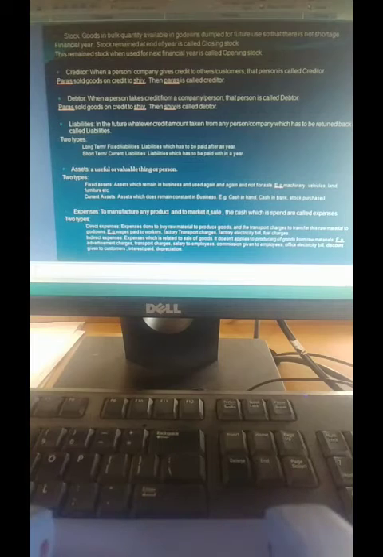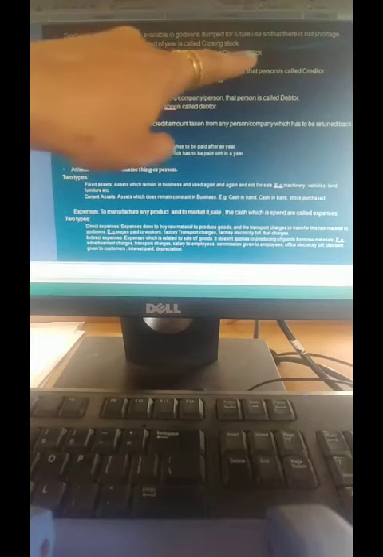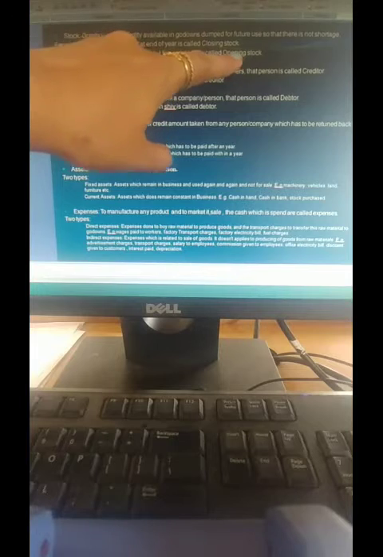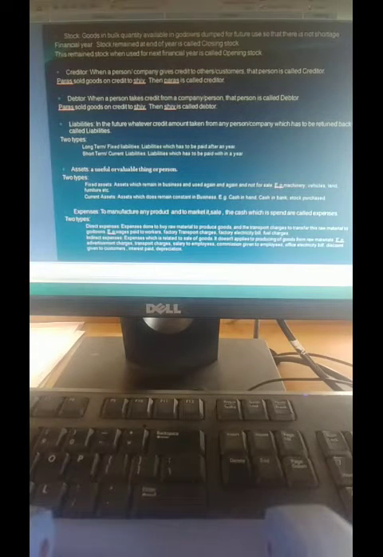The remaining stock which is left in the previous financial year is taken as a starting stock in the next financial year. That is called as opening stock.